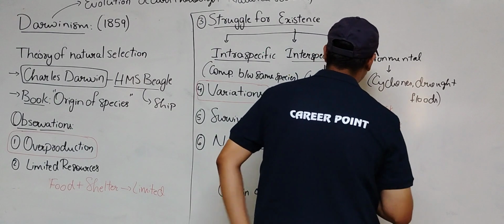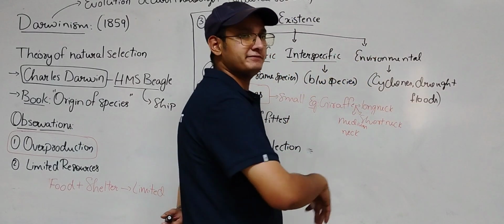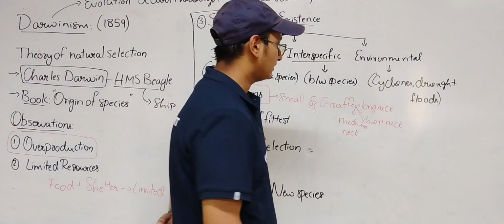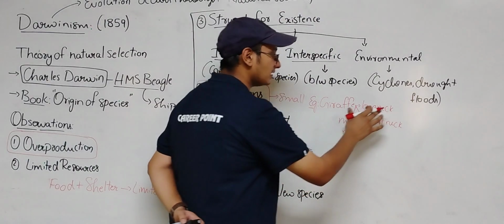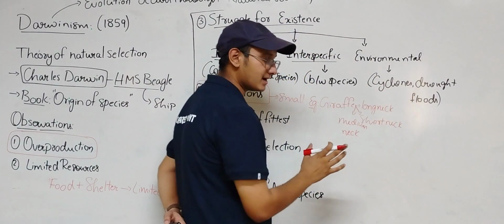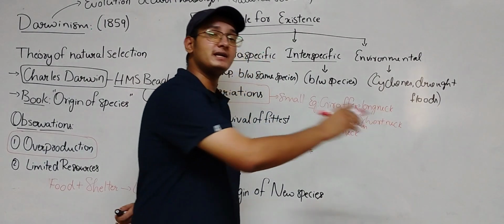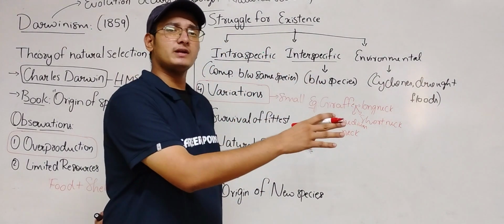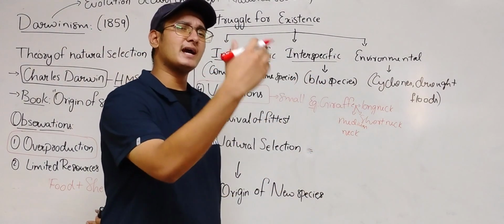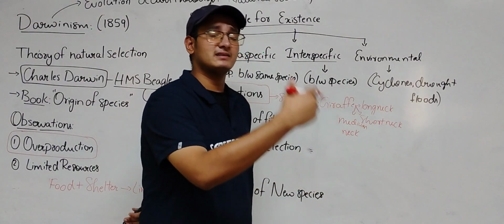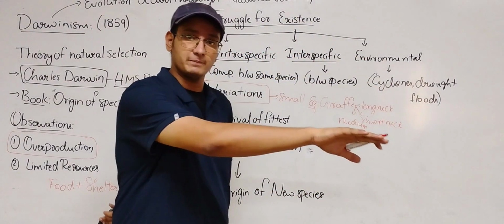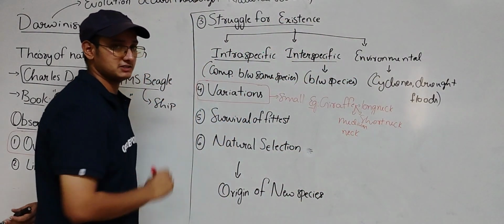Giraffes. Variations means different kinds of organisms. So if we take a giraffe, some of them are long-necked giraffes, some of them are medium-necked giraffes, and some of them are short-necked giraffes. So if we take an organism or a species, there are different kinds of variations in them. So it is known as variations.